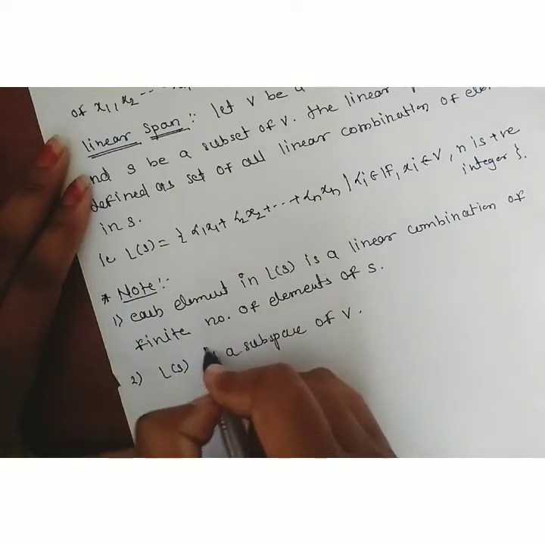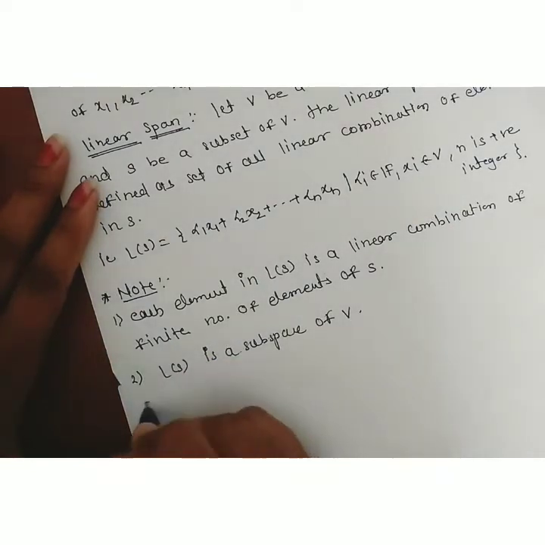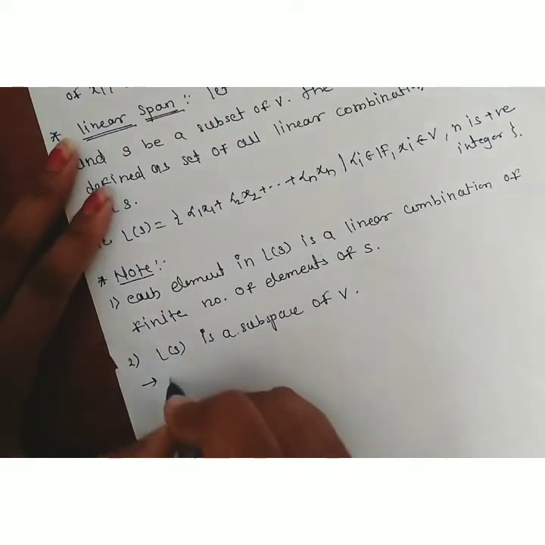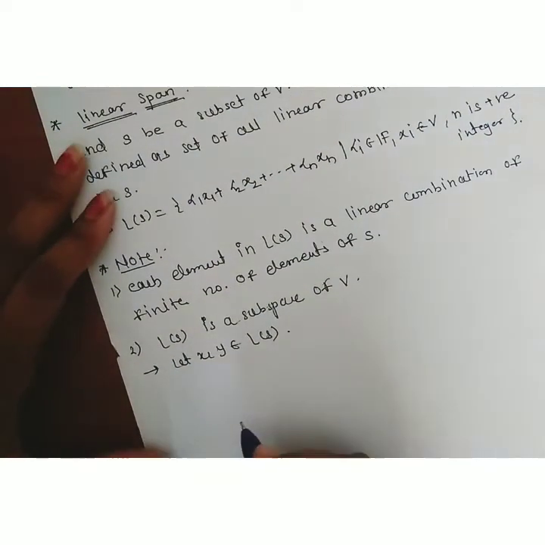For showing this, we have to show that for any two elements in L of S, their subtraction belongs to L of S, and the scalar multiplication of any element with any scalar also belongs to L of S. Therefore, let's consider we showed this. Let x and y belong to L of S.